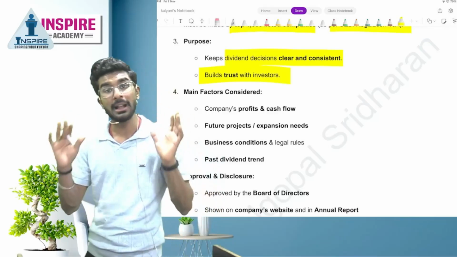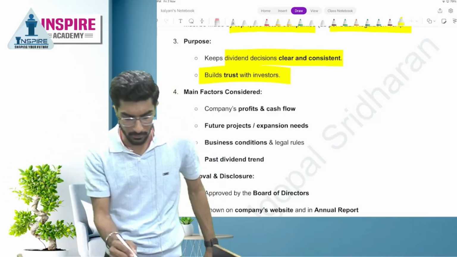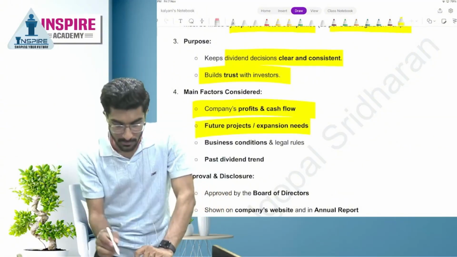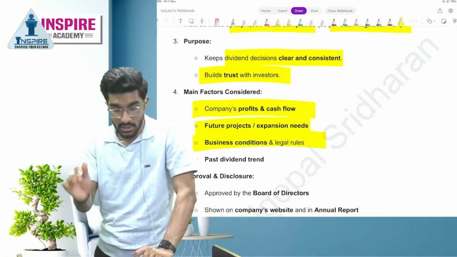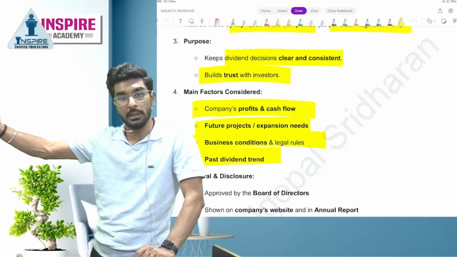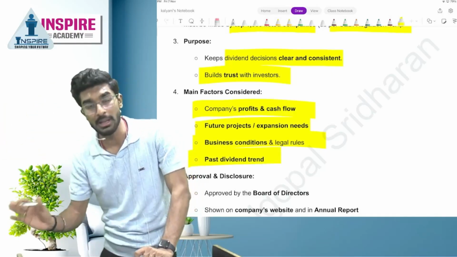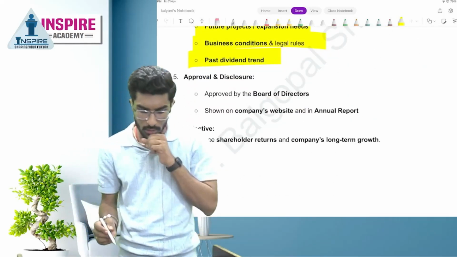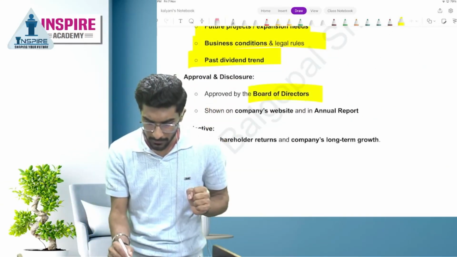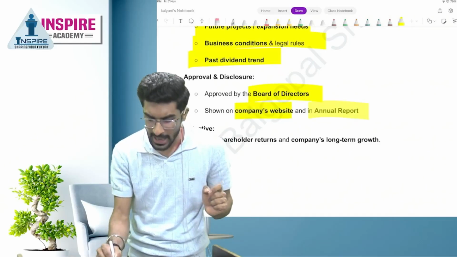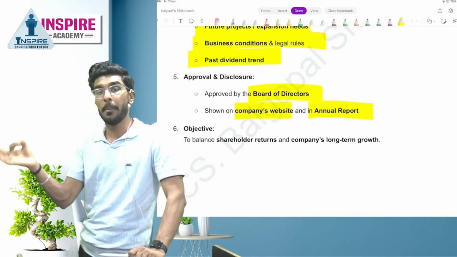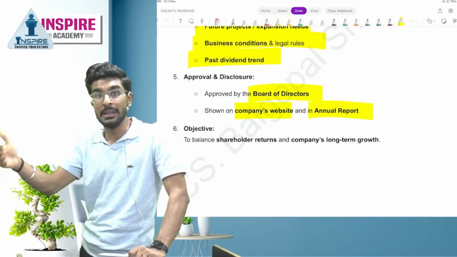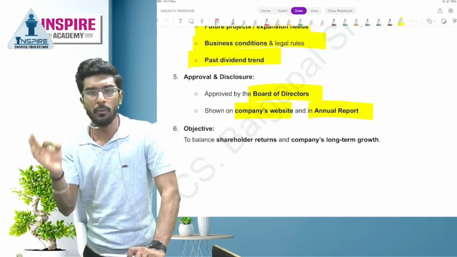Okay. What are the factors that will be considered before payment of dividend? The company's profits and cash flow, the company's future projects and expansion plans, then business conditions and legal rules, and past dividend trend. So all these factors will be considered before payment of dividend. Now, approval and disclosure. So the dividend will be approved by the BOD, and shown on the company's website and the annual report. You check any top 1000 listed company's dividend distribution policy, you will clearly know what this dividend distribution policy is all about. They beautifully explain it to you, people.